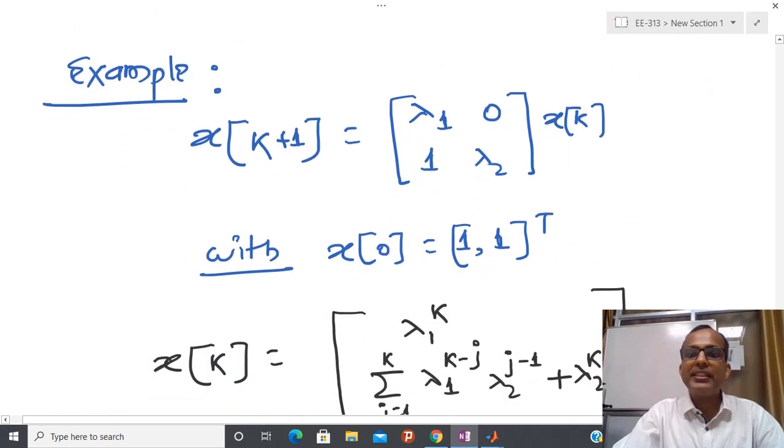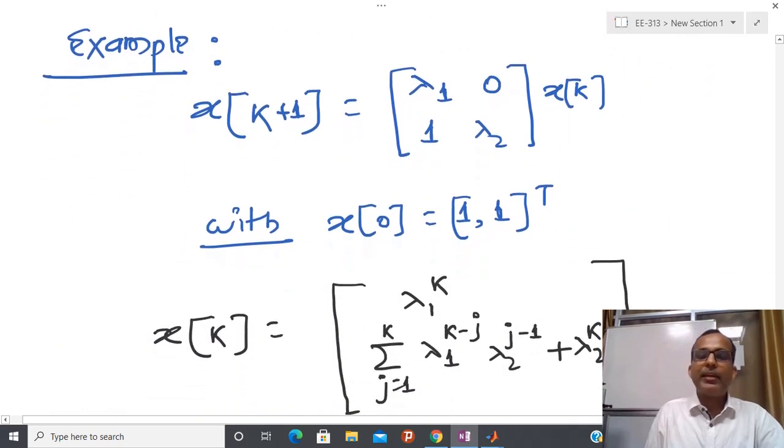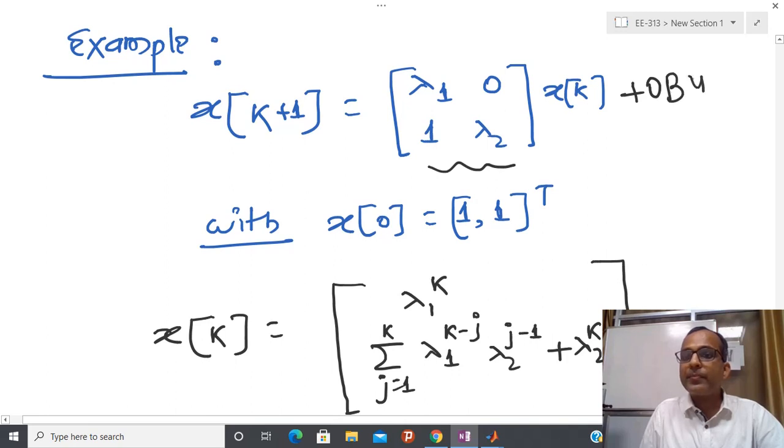For simplicity, I have taken a very simple example. Here suppose I have this kind of system, and I am assuming that I have 0 times B u k. So this matrix here is 0, you can write it like this.